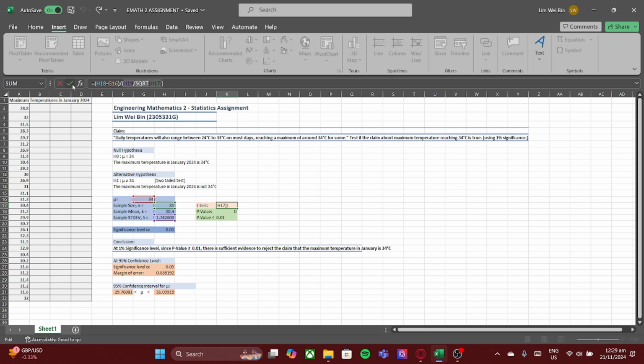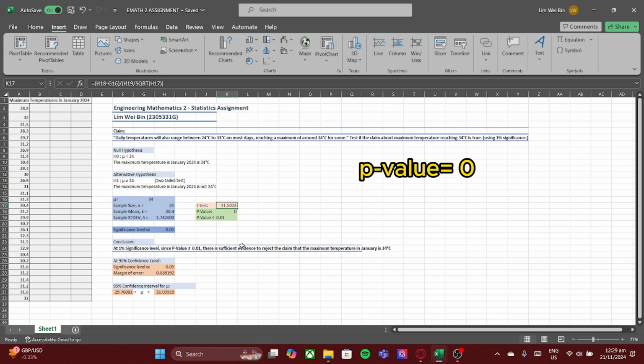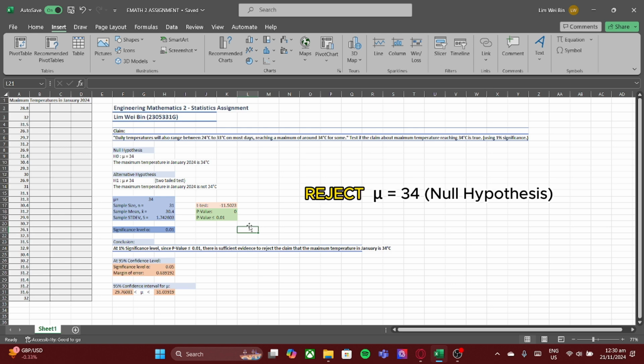After doing the t-test, my p-value comes out at 0, which is less than the significance level of 0.01. With this, I can conclude that there is sufficient evidence to reject the claim that the maximum temperature in January is 34 degrees Celsius.